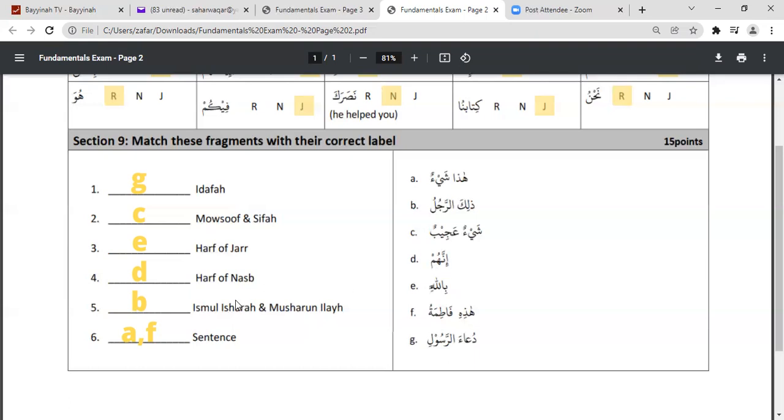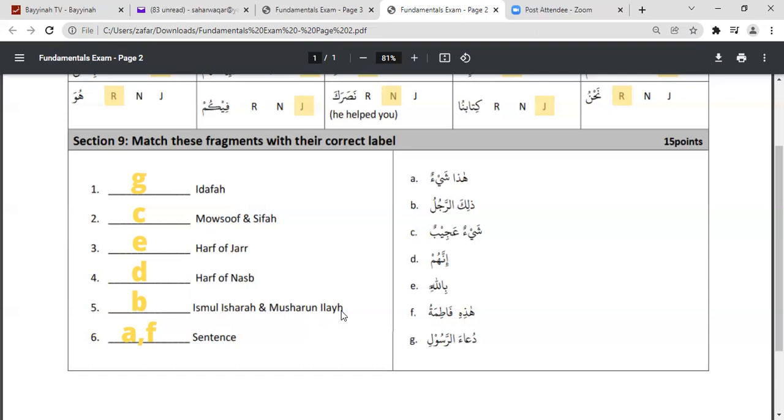Okay, now comes ismul ishara and musharun ilay. Now here, I'll just do a quick review. Ism ishara we have already done. If you remember, hada, hadani, haulai, right? And hadi, hadani, haulai, and then dhalika also.